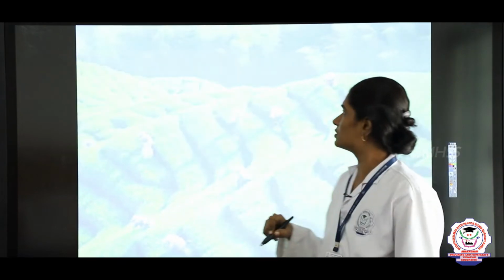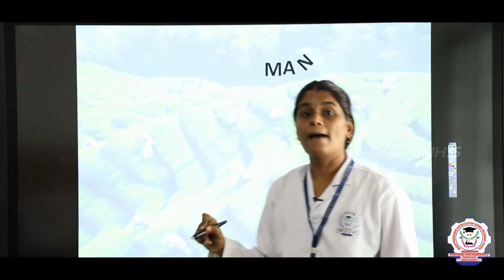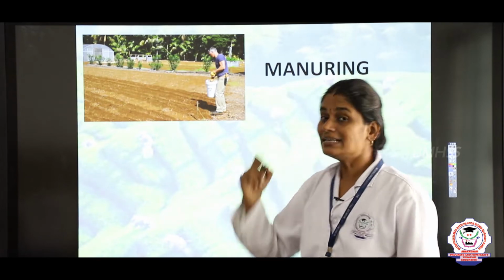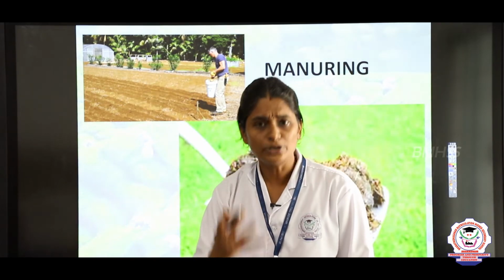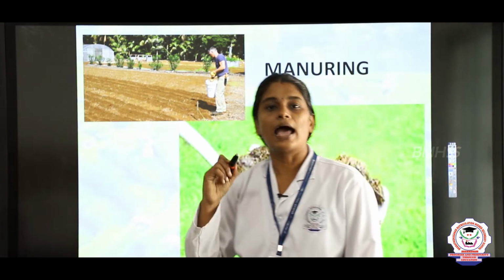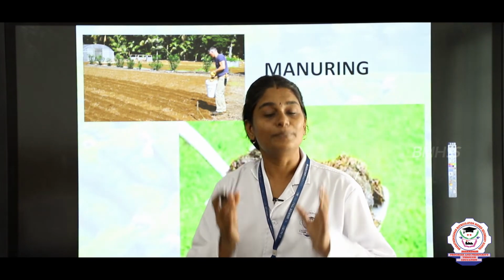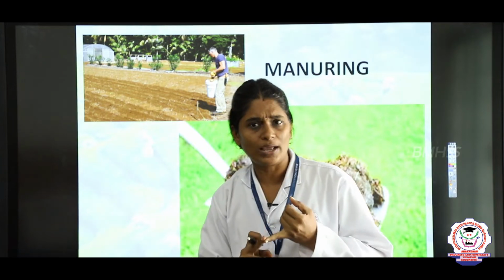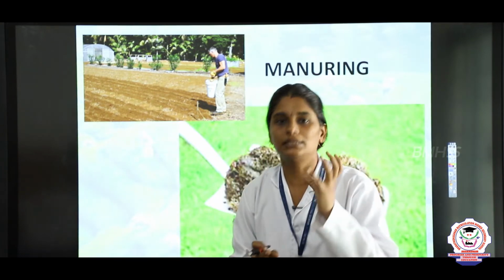The next step is manuring. What is manuring? Manuring is adding manures. Manures are nothing but decayed plants and animals, and it is made of cow dung. What is cow dung? Cow dung is nothing but mattu sanam, right?